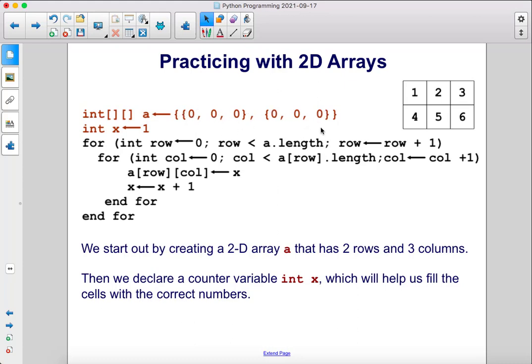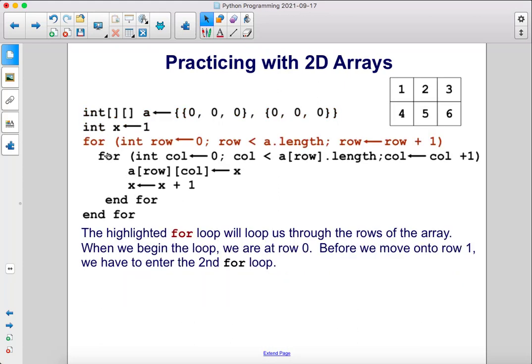Then we declare a counter variable, x. That will help us fill up the cells with the correct numbers. The highlighted for loop right here is going to loop through all of the rows of the array. So it'll first loop through this row up here, 1, 2, 3, and then it will go through this row, 4, 5, 6. When we begin the loop, we are at row 0.